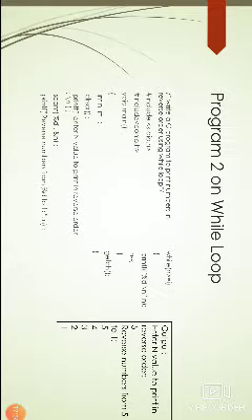Again I am using a printf statement. This message will be printed on the output screen. The message is "reverse numbers from %d to 1". Here %d is substituted with the n value. Next I am writing a condition: while n greater than or equal to i. Now open curly braces, printf("%d\n", n).